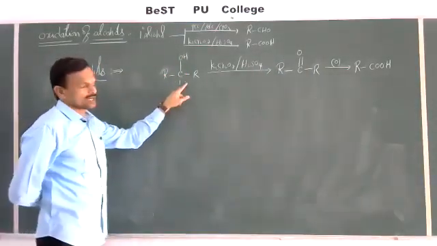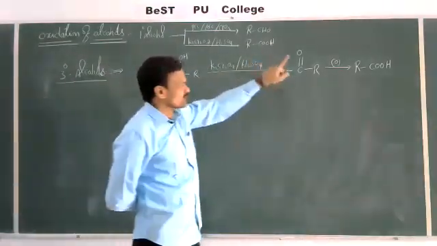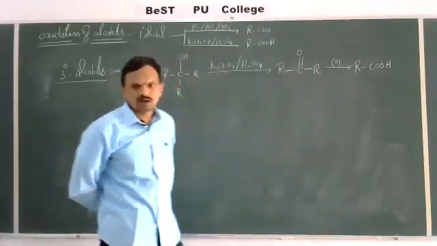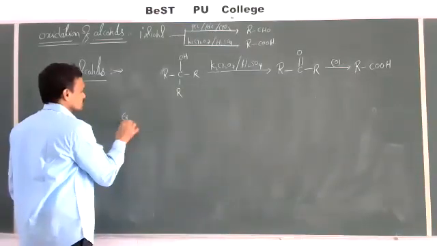So tertiary alcohols on oxidation with strong oxidizing agents first give a ketone, and this ketone undergoes further oxidation to give a carboxylic acid. Let us take an example here.